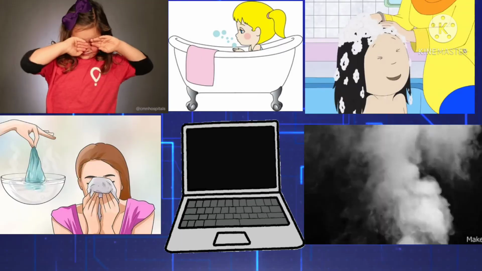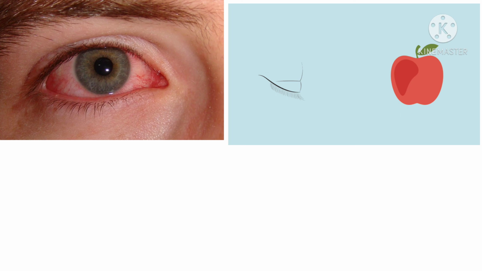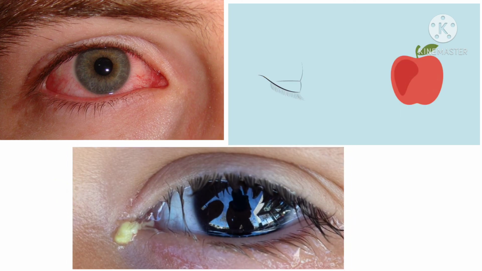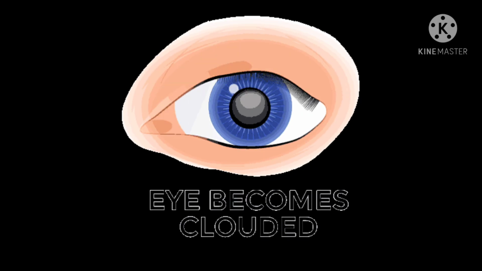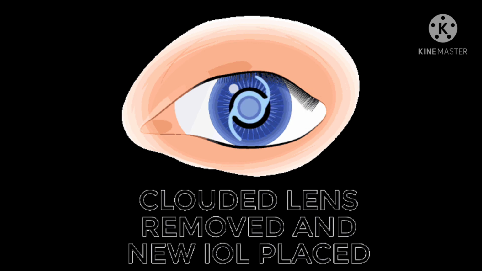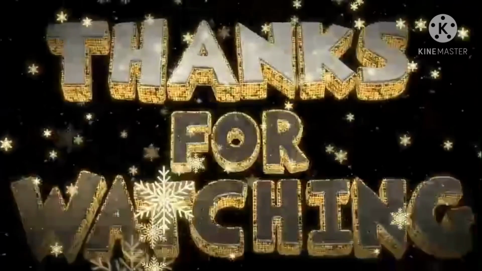And if the person has erythematous or reddish eyes, or if there is a sudden decrease in vision, or if there is any white discharge, please consult your nearest doctor. And if both eyes need to be operated, after cataract surgery is done on one eye, we should wait for at least 2 weeks and then operate on the other eye. This is all about cataract surgery.